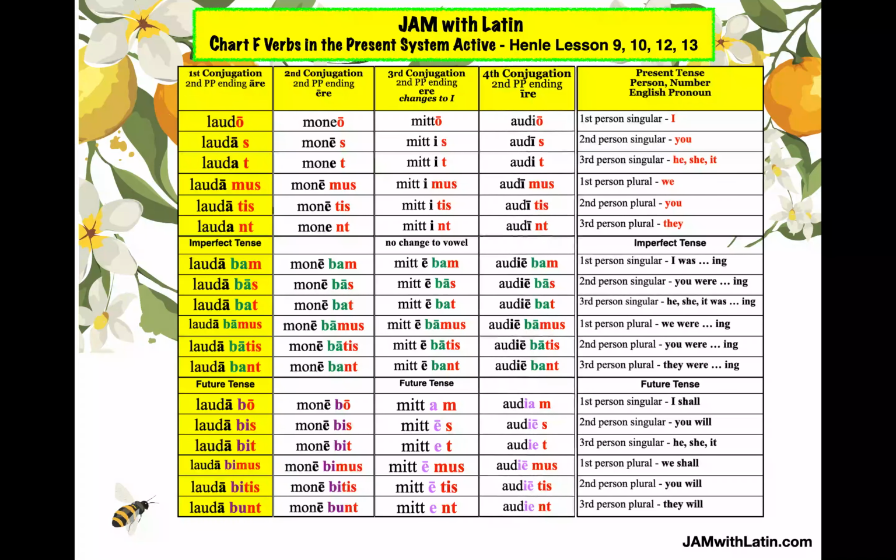Finally, we have our fourth conjugation. It goes back to following the rules, except for when you get to the future tense, when it wants to be like the third conjugation and adds the am, es, et, emus, etis, ent.